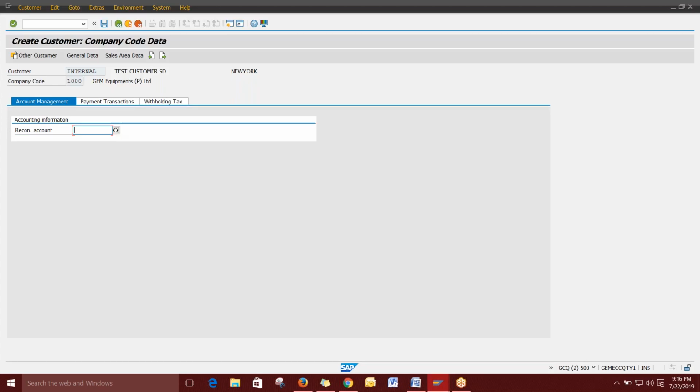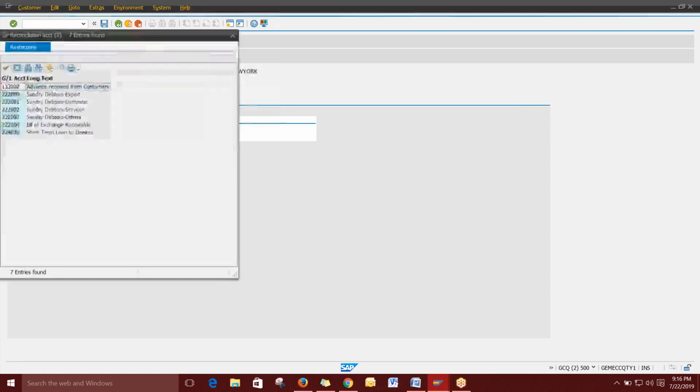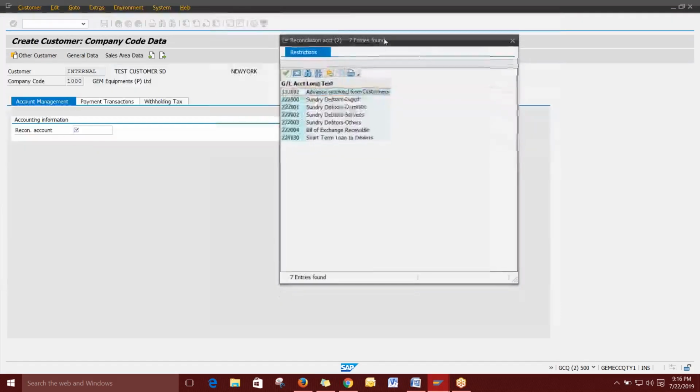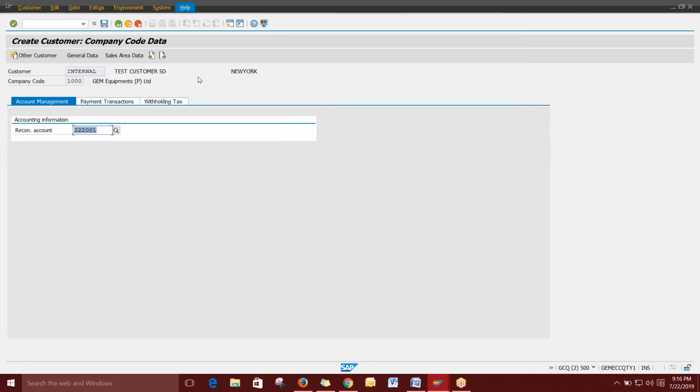That means domestic and export should have separate reconciliation accounts that you have to select. Here we are creating only the domestic one, and domestic has a separate GL. So we have to select this. All the postings related to this particular customer will be posted here, and the finance people will do the reconciliation using this GL, because the company code part is purely finance.